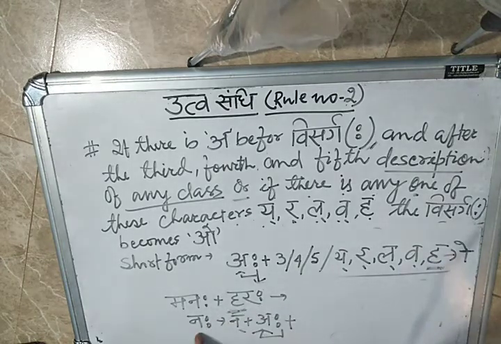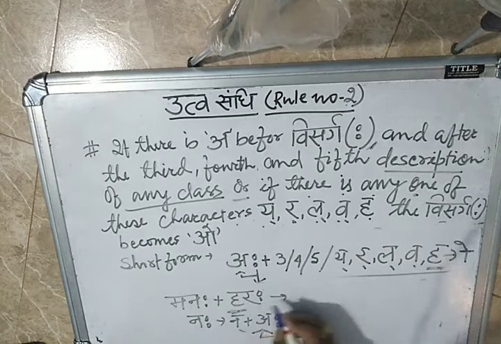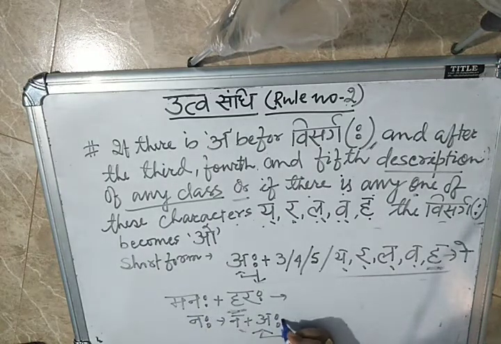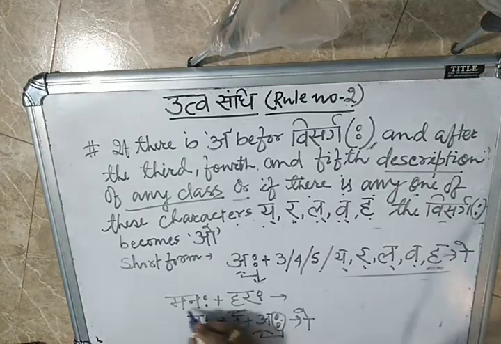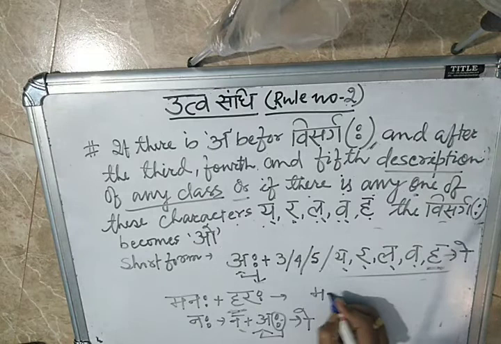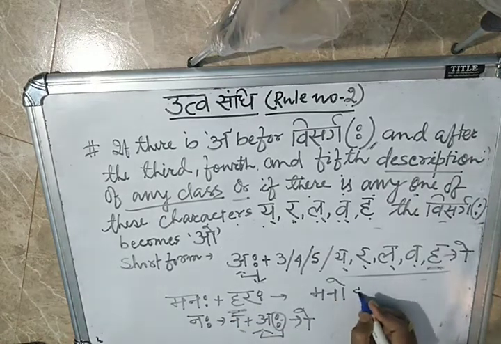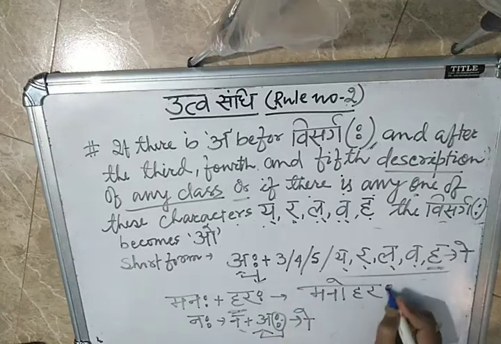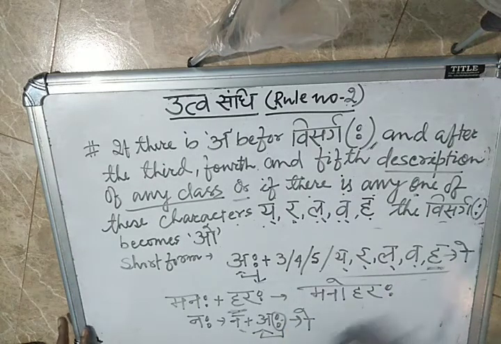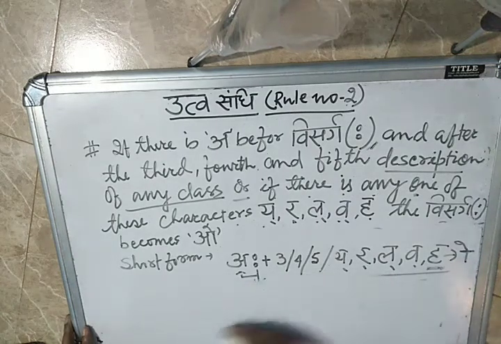So manaha, if you break it, na plus a visarga, then ha. This visarga will convert into the okar. So mana plus haraha becomes manoharaha. Clear?